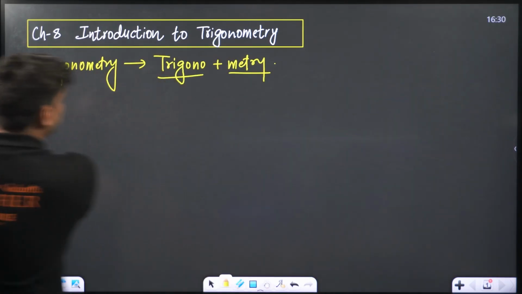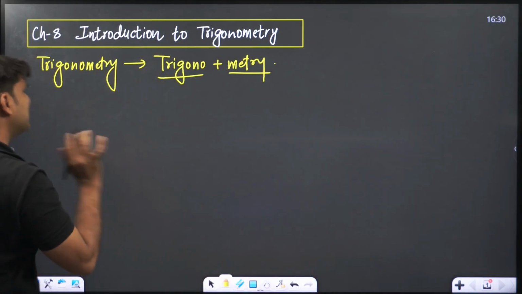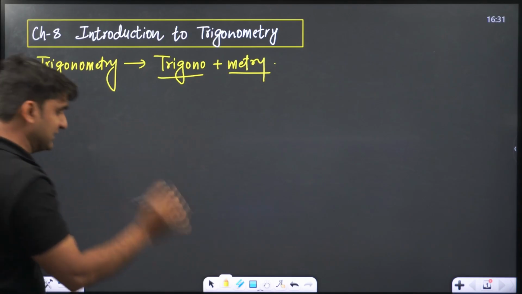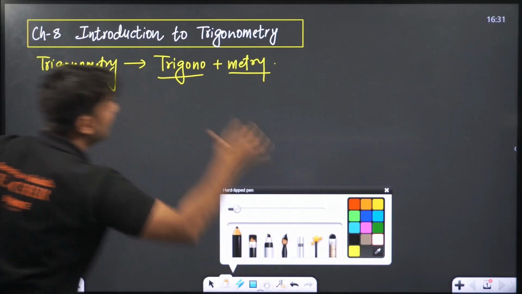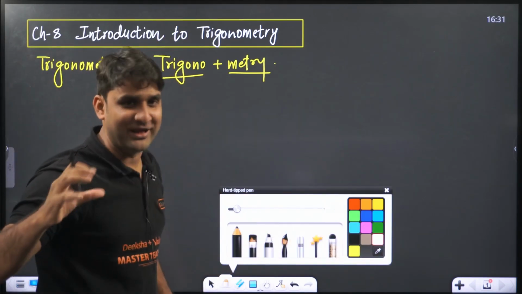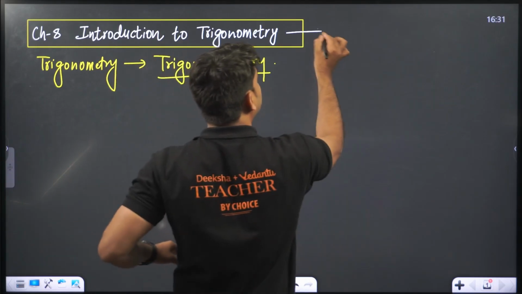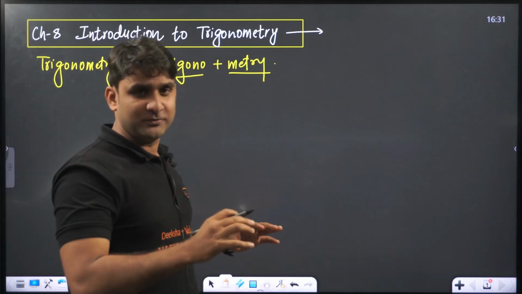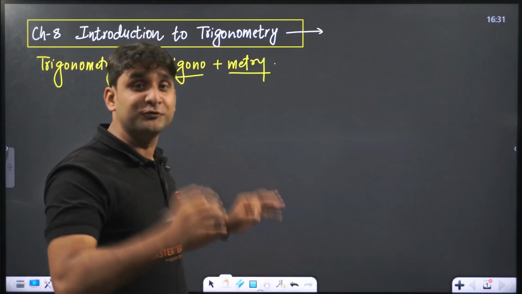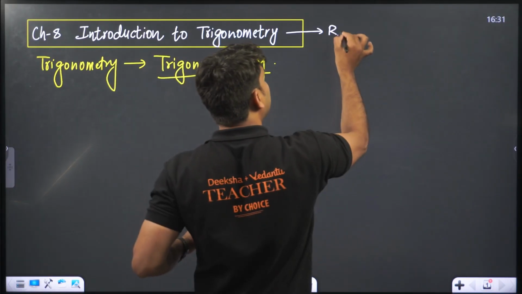My dear champions, first understand how many types of triangles there are, because the trigonometry chapter is fully based on triangles. And in class 10th, the most useful triangle is the right angle triangle.